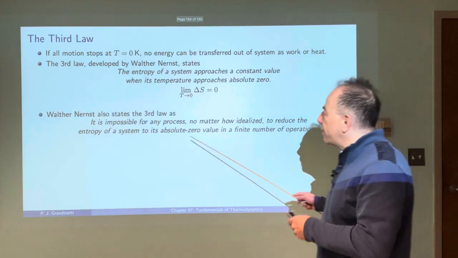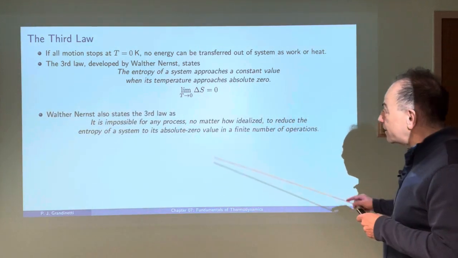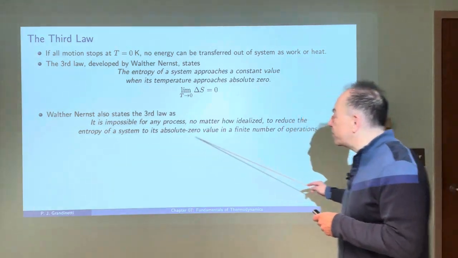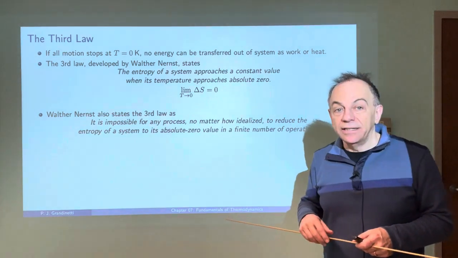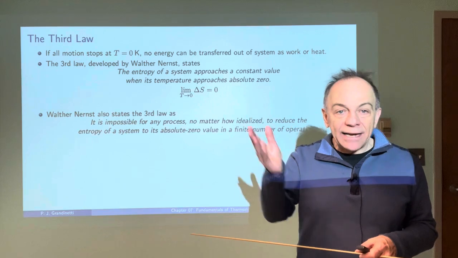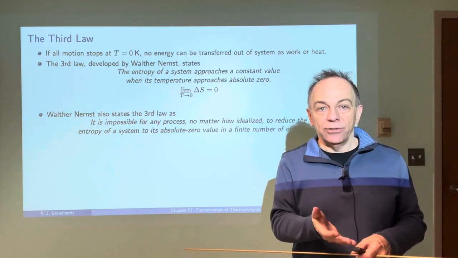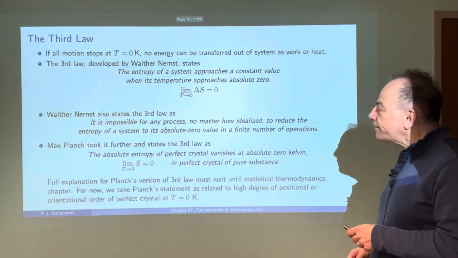Now, another way that Nernst stated this was to say that it's impossible for any process, no matter how idealized, to reduce the entropy of a system to its absolute zero value in a finite number of operations. In other words, it takes an infinite number of adiabatic and isothermal steps if you were going to try to reach absolute zero. So you can't do it in a finite number of steps.